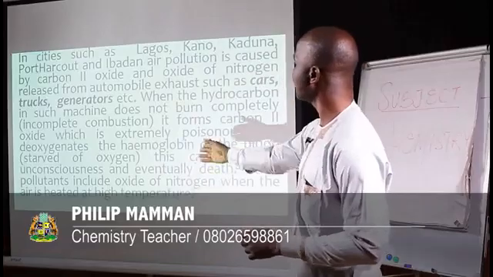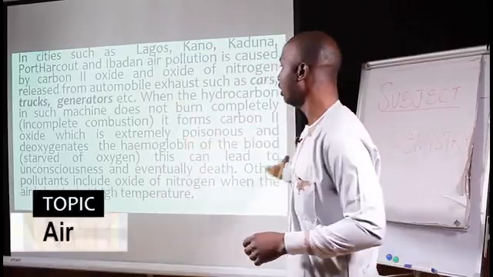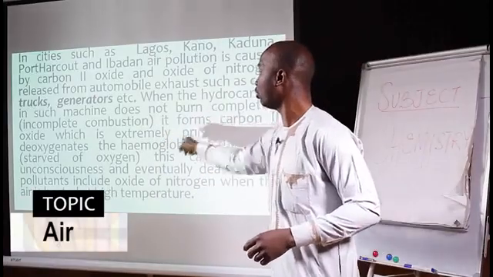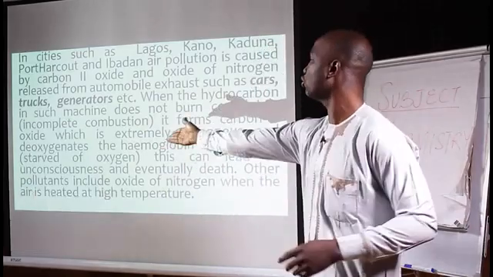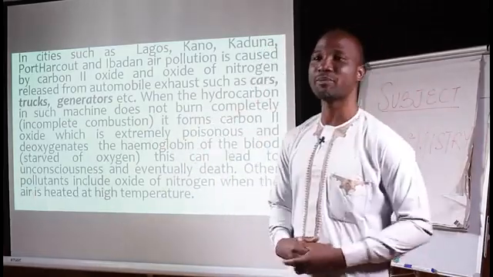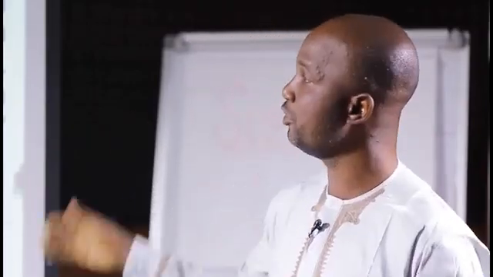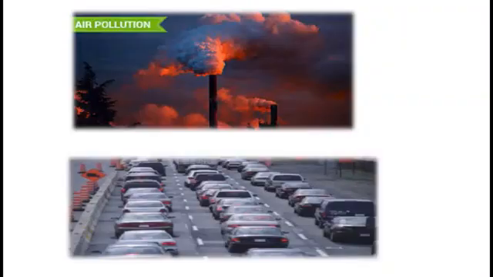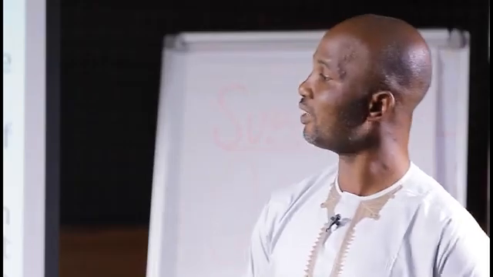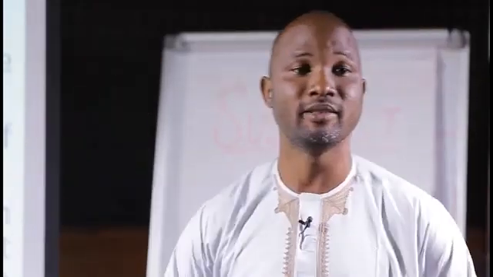And this carbon 2 oxide attacks the hemoglobin of the blood. That means it stops the hemoglobin of the blood from carrying oxygen. And this can lead to unconsciousness and eventual death. And that's why you hear that a family was watching TV with their generator, the one they call Pass My Neighbor, and eventually they die. We have heard of so many news like that in previous times. So we will quickly look at the examples of pollution, and you have seen the pollution that is caused by different sources. Now lastly, we'll be looking at the flame.